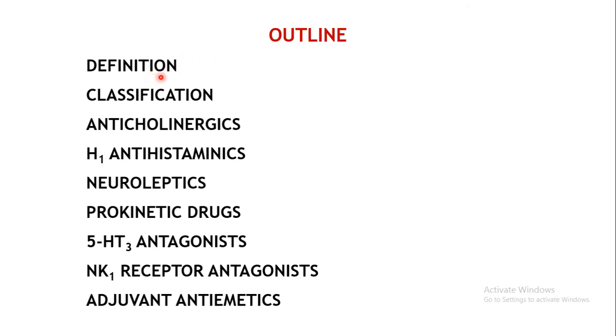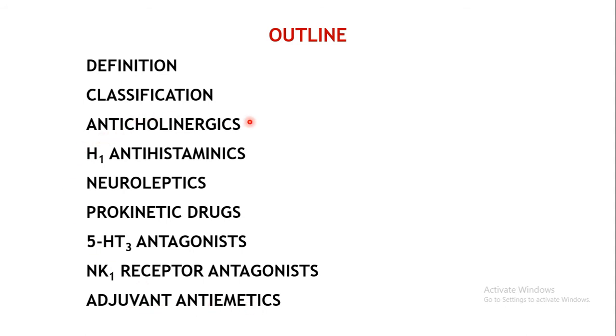First we are going to see the definition of anti-emetic drugs, then the classification of drugs which are used as anti-emetics, and after that we shall cover the individual drugs falling under different classes. These are the different classes of drugs which can be used as anti-emetics: anticholinergics, H1 antihistaminics, neuroleptics, prokinetic drugs, 5-HT antagonists, the NK1 receptor antagonists, and adjuvant anti-emetics.